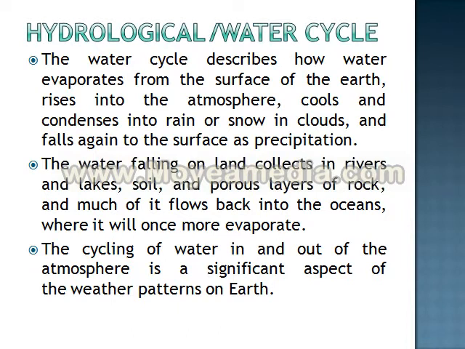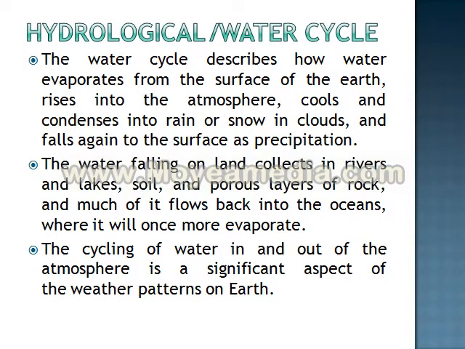It describes how water evaporates from the surface of the earth, goes into the atmosphere, cools, condenses down, and comes back again as normal water. And this water which is falling down is collected in the rivers, lakes, etc., and once it evaporates, it will go up again, and come back to the earth during rainfall. So this cycling part is a very significant part of the weather pattern of the earth.